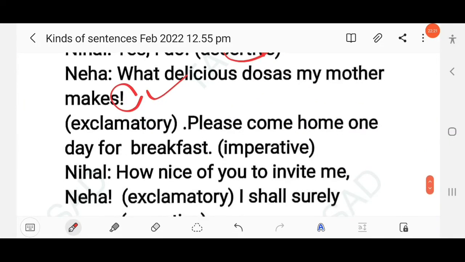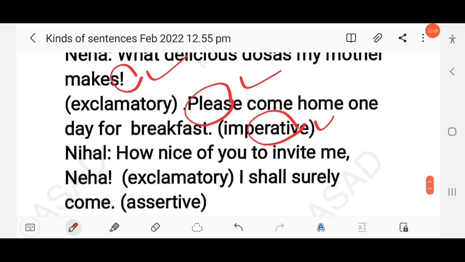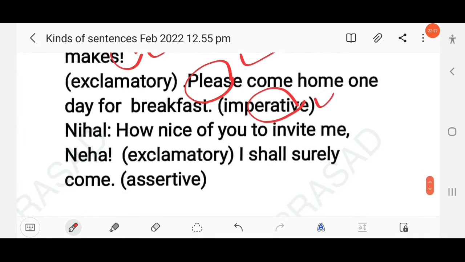Please come home one day for breakfast. This is imperative. Please, right? Request, one type of request. Nihal, how nice of you to invite me. Neha, this is an exclamatory sentence. I shall surely come. This is a positive assertive sentence. Clear?